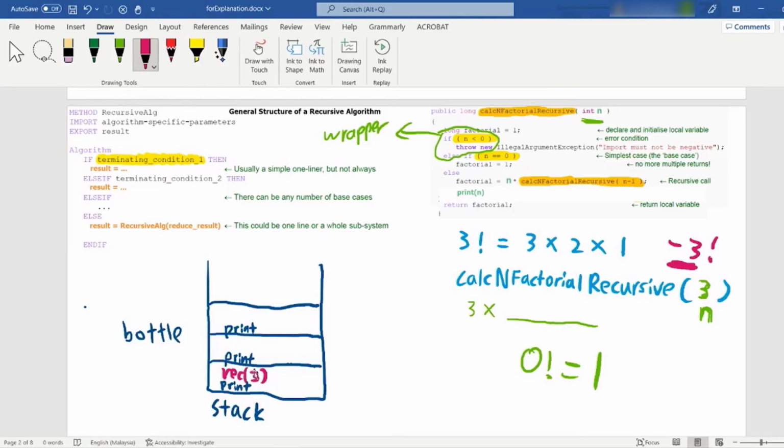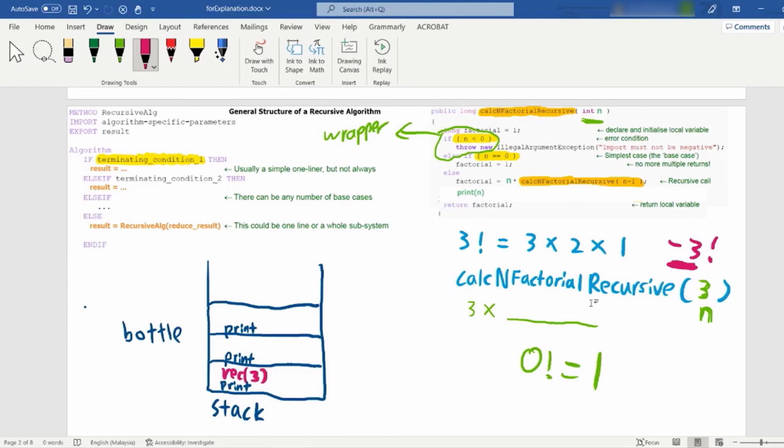You can imagine a stack like a bottle. When you want to fill in the bottle, the most bottom one gets filled first, correct or not? So you can imagine the stack like a bottle.